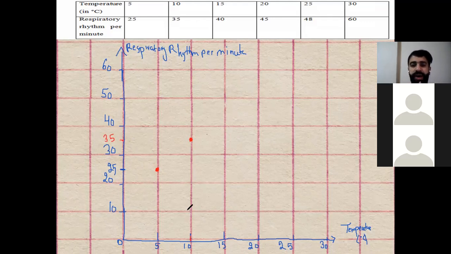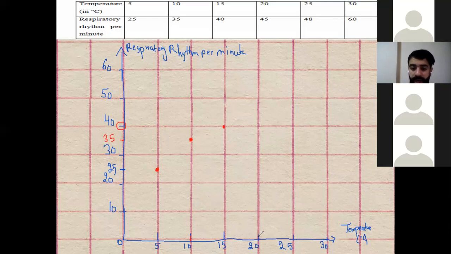Let's move to Lin. The third point, when the temperature was 15, it was 40. So it's 15, it's 40. Here is 40, and here is 15, so you move here, and this is 40. Yes, Ali, the next one. After 15, we have 20, right? At 20, it was 45. Where is 45? Between 40 and 50. This is 45. Thank you, Ali.